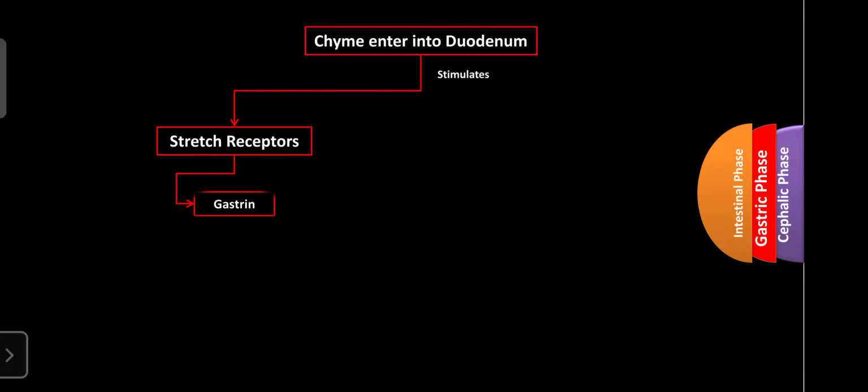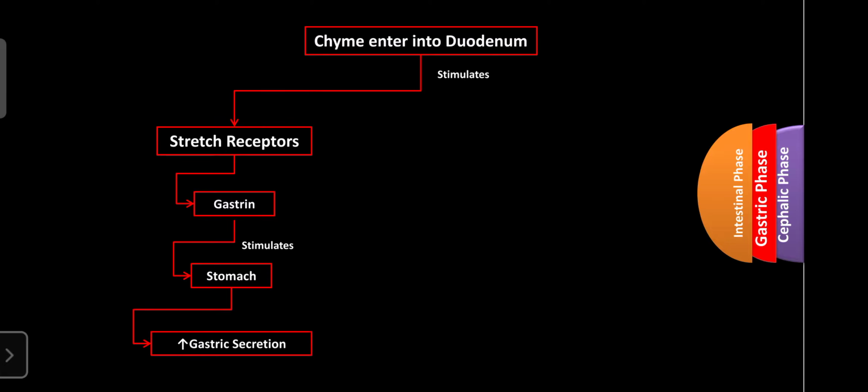Then such stretch receptors enhance the secretion of gastrin. Gastrin stimulates the stomach and increases the gastric secretion. This is helpful for emptying the stomach, the entry of food from the stomach into the duodenum, through gastrin. So this is known as the hormonal phase or intestinal phase.